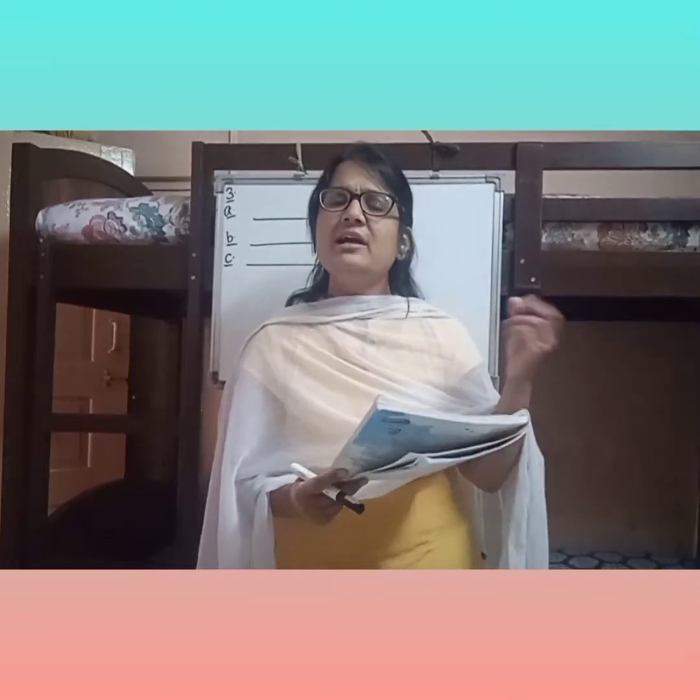Okay, now moving to the third exercise, which is on page number 9. What do we have to do in that? We have to unscramble the letters in brackets to get the qualities we admire. Now beta, in the brackets, there are a few jumbled letters which we have to arrange in a proper order so that we get the qualities that we admire in any person. These are the positive qualities that we admire in any person. We have to just arrange them in a particular order so that we can get a quality that we admire.